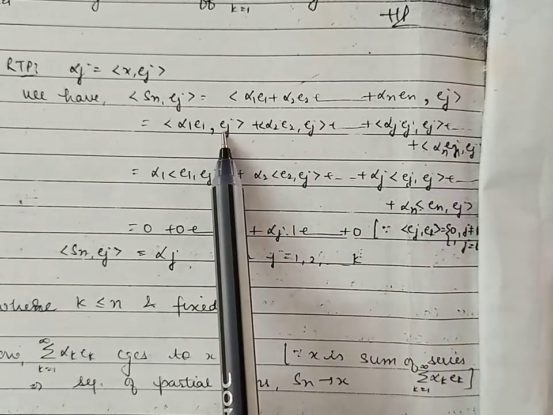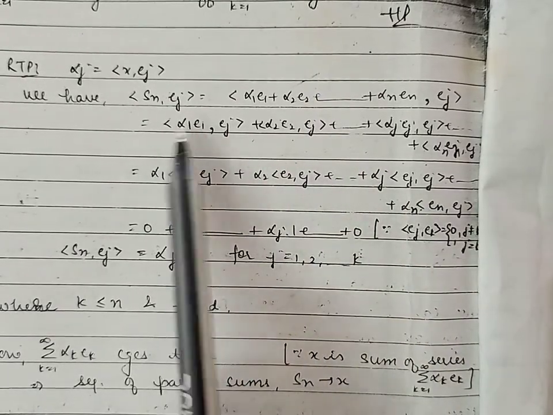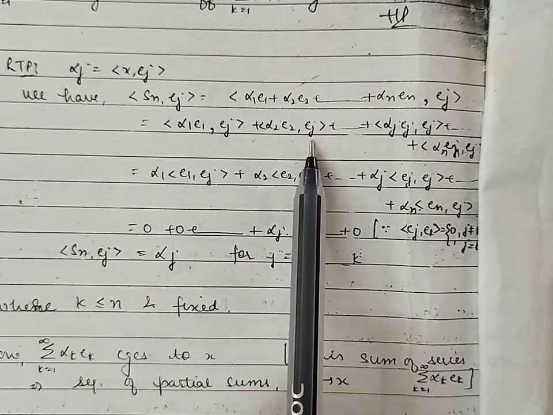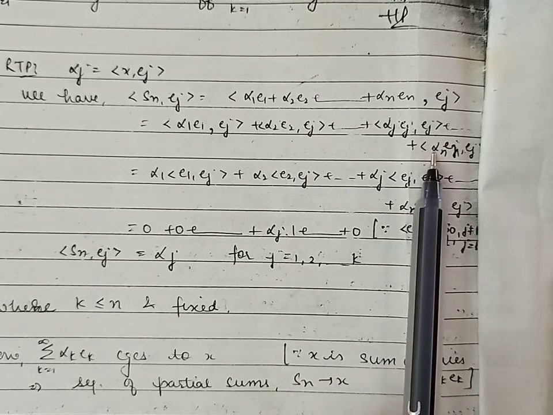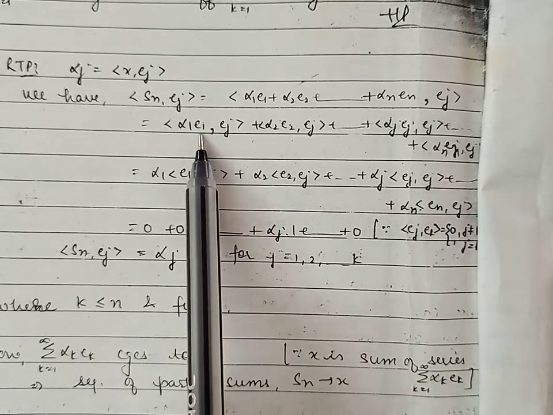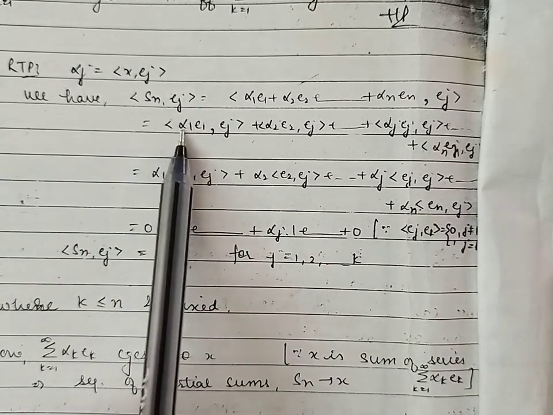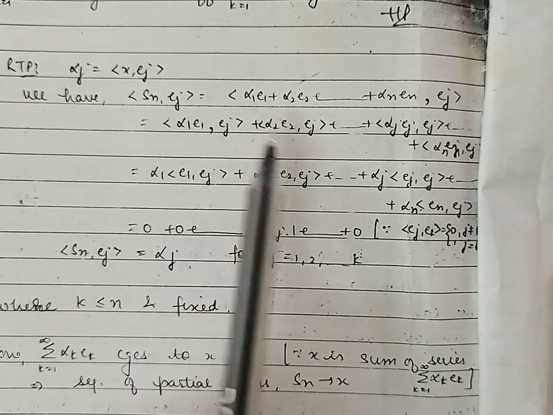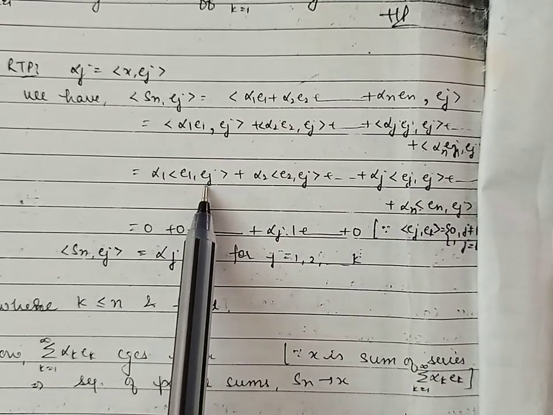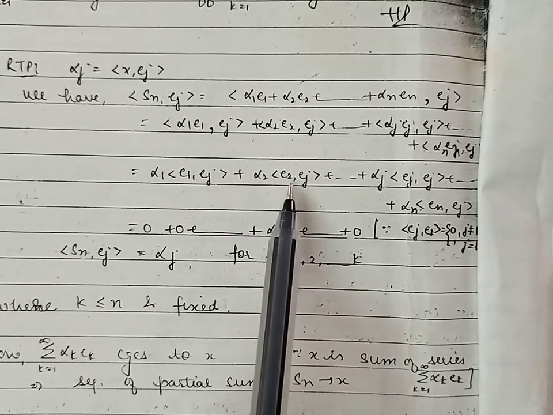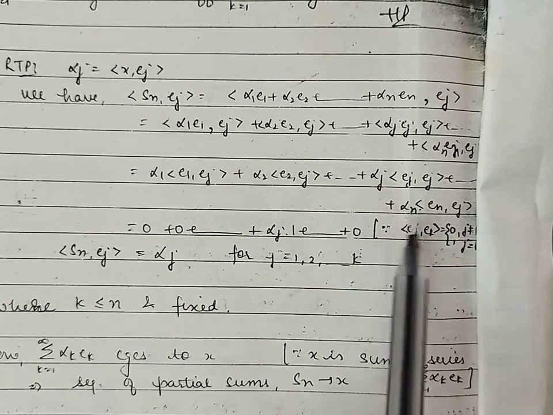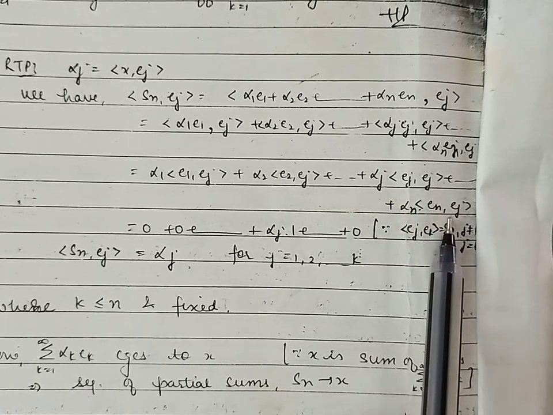By using the property of linearity, this will become the inner product of alpha 1 e1 with ej plus the inner product of alpha 2 e2 with ej and so on. Last is the inner product of alpha n en with ej. Now again using the property of inner product, if we take the scalar outside from the first argument in each of the terms, that will become alpha 1 times the inner product of e1 with ej plus alpha 2 times the inner product of e2 with ej and so on. The last term is alpha n times the inner product of en with ej.